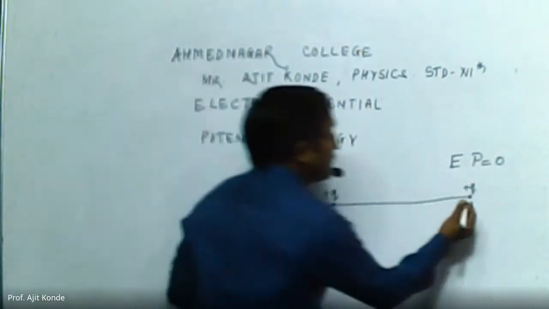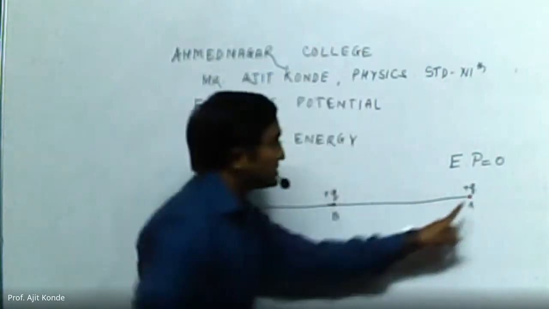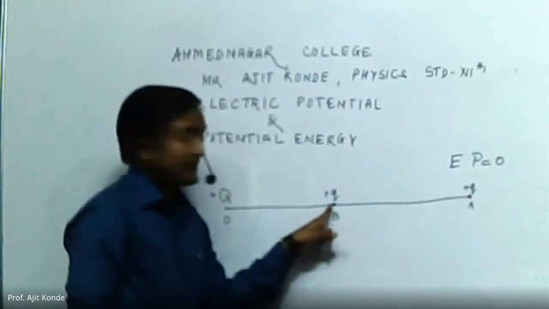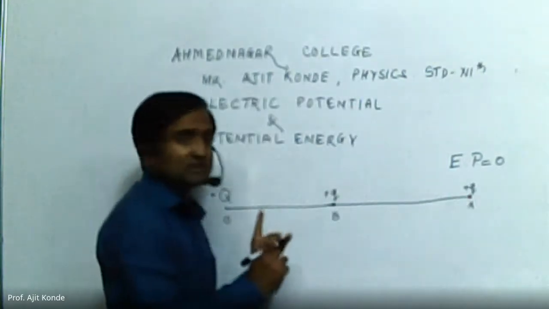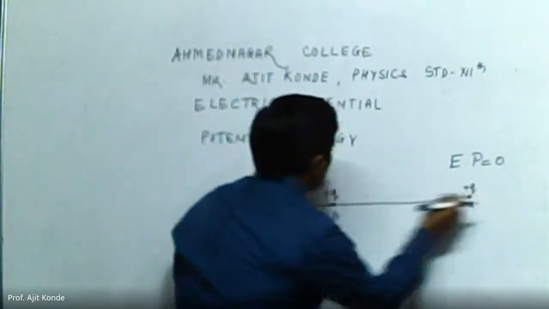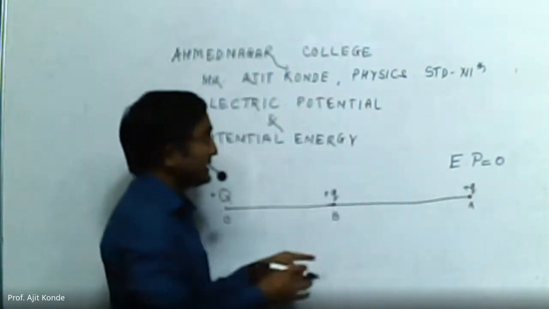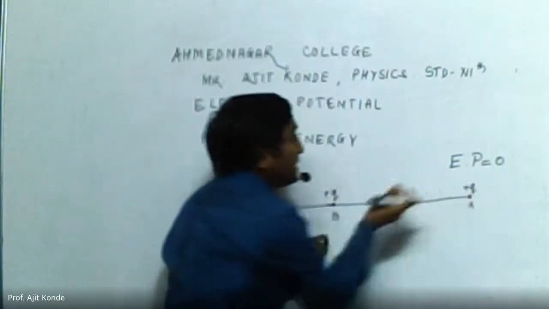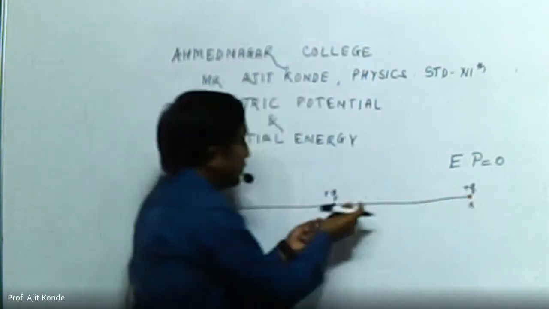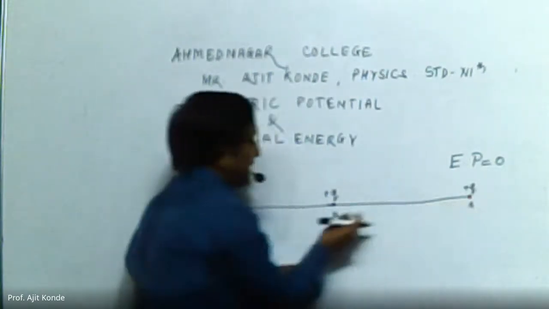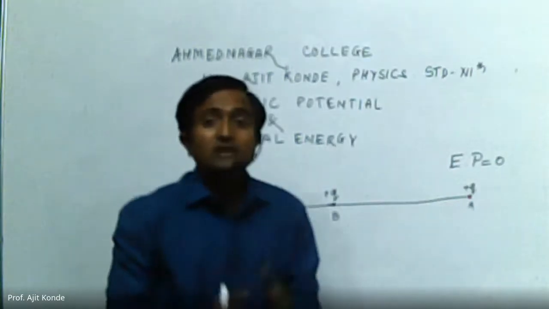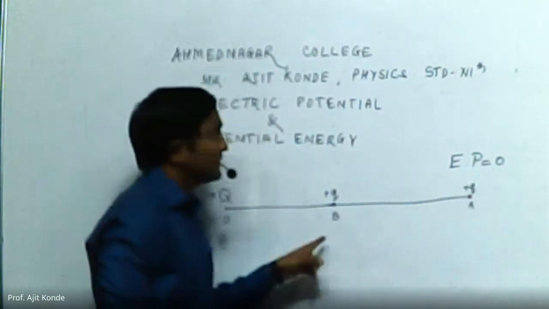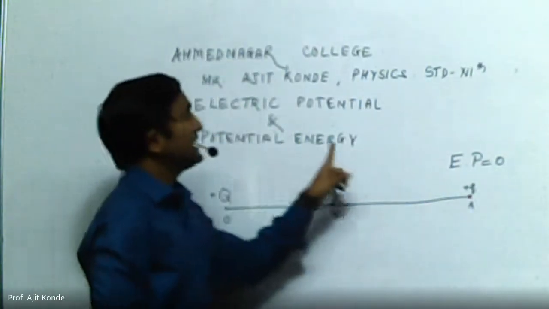Then the work done required to move this positive charge from point A to point B: since there is a repulsive force between these two positive charges, if we move this charge from this point to this, then what will happen? We are doing certain work on this charge, and whichever work we do on this charge to bring it to point B, this work done will get stored in the form of energy, and this energy will be nothing but electric potential energy.